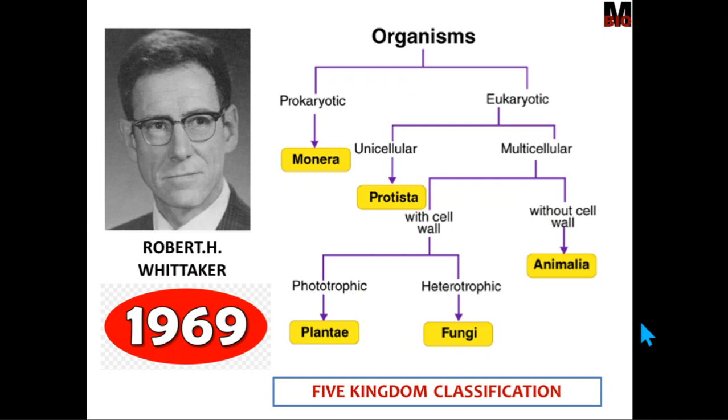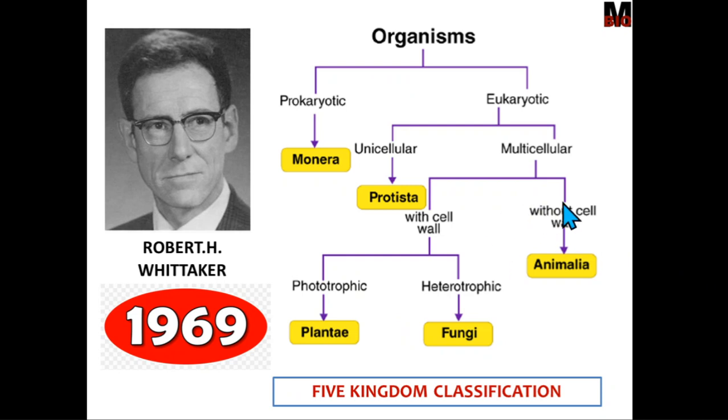Eukaryotic unicellular organisms come under a specific kingdom known as Protista. This group includes Euglena, Paramecium, etc. They are eukaryotic forms. They are also unicellular with a simple organization. Then multicellular eukaryotic forms are further divided into two major categories: organisms with a cell wall and organisms without a cell wall.